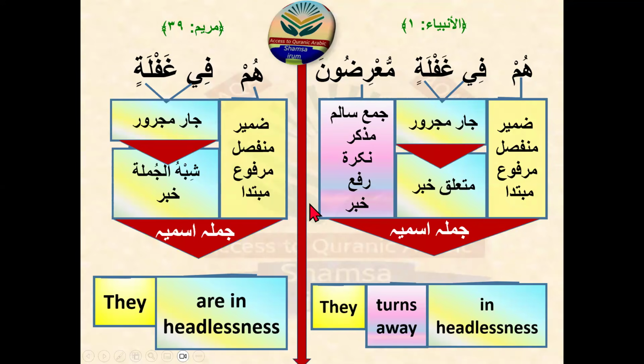This slide is in fact very important for your lecture, because it mentions that if khabar is present, if khabar is mentioned in the sentence, then the jar majroor will be called muta'alliq khabar. And if khabar is not mentioned in the sentence, the jar majroor will be called shibu jumla khabar. It will not be called a muta'alliq khabar, it will be called shibu jumla khabar when khabar is not present. I mentioned the center in the translation as well. This other part is from Suratul Maryam, verse 39.